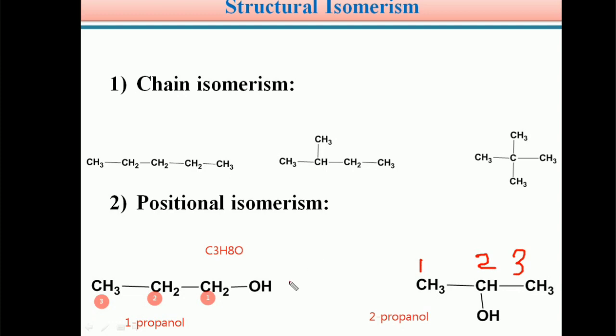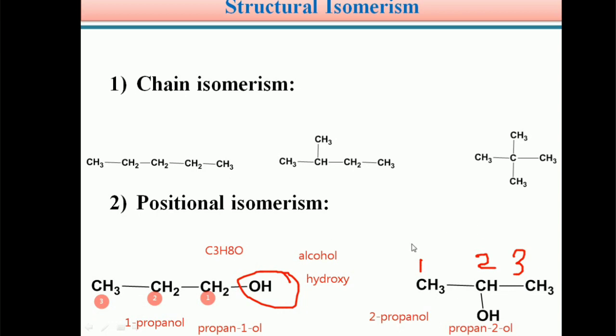Here OH is the functional group, which we know is an alcohol functional group, also known as a hydroxy group. In the first isomer, 1-propanol can also be written as propan-1-ol, and the other can be written as propan-2-ol.